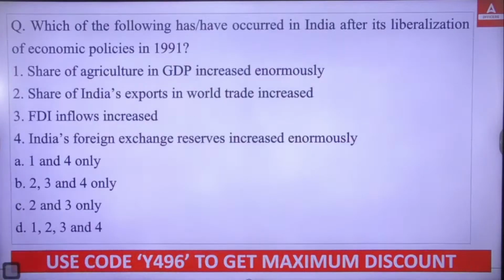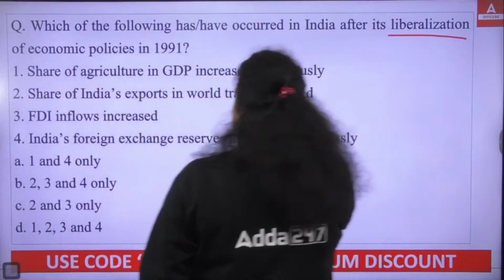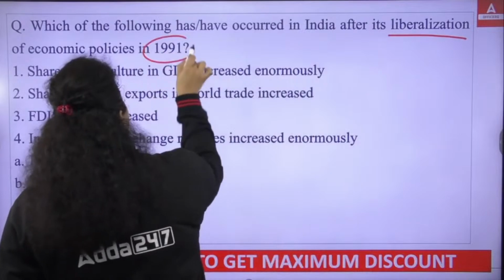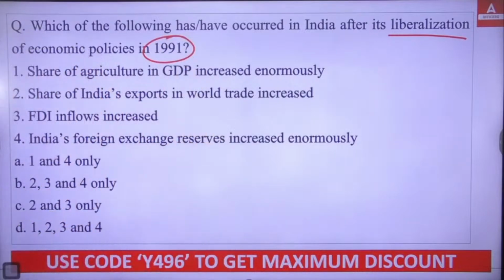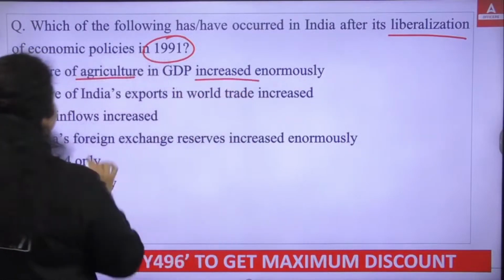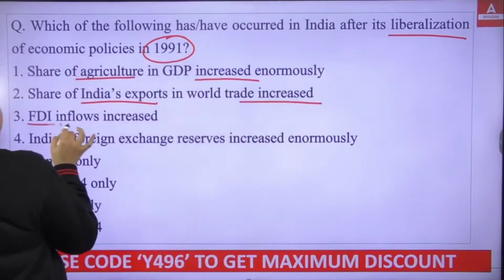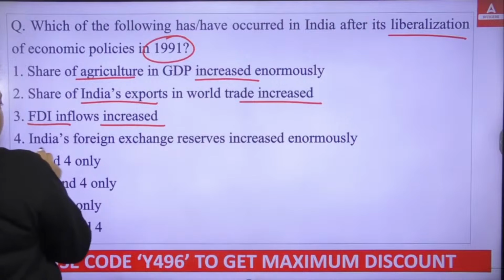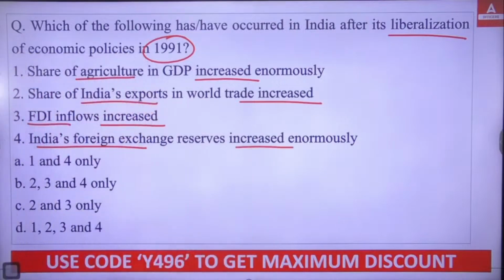Now, which of the following has occurred in India after the liberalization of economic policy in 1991? So what changes or what happened after the liberalization? The share of agriculture in GDP increased. The share of India's exports in world trade increased. FDI inflow increased. India's foreign exchange reserve increased. So what do you think? Which of the following is correct?